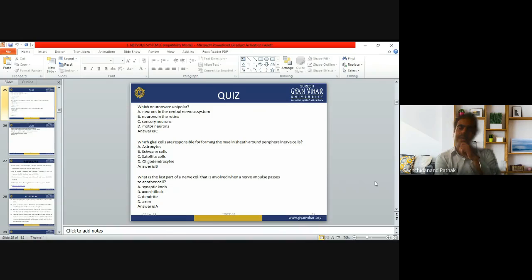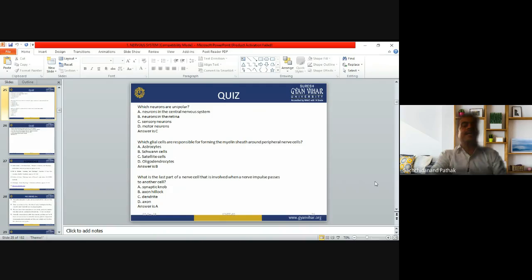No, neurons in the retina are bipolar, which have one main dendrite and one axon. Sensory neuron is there, or motor neurons. Sensory neurons, like when we sense touch, pressure, pain, these are the sensory neurons that are unipolar in nature. So answer C is correct.